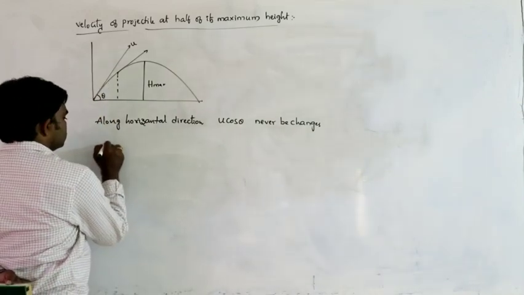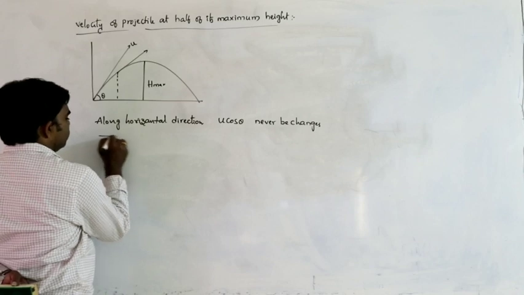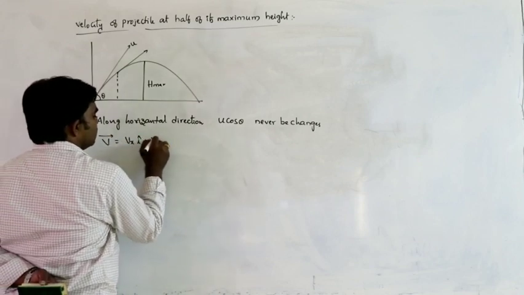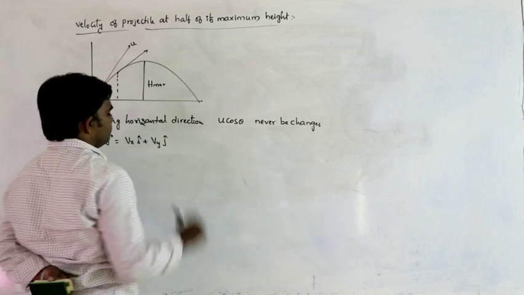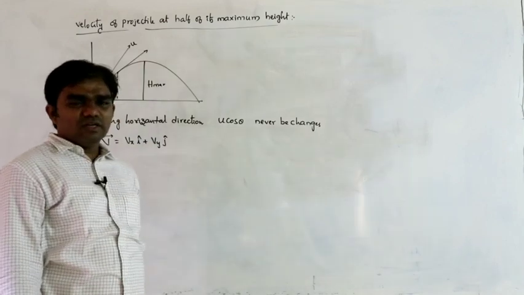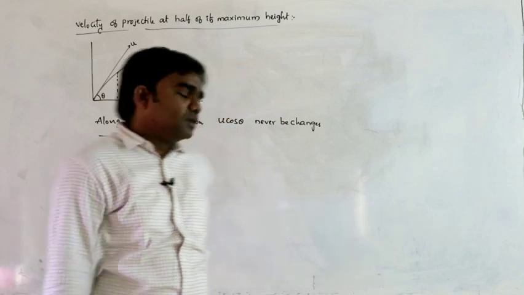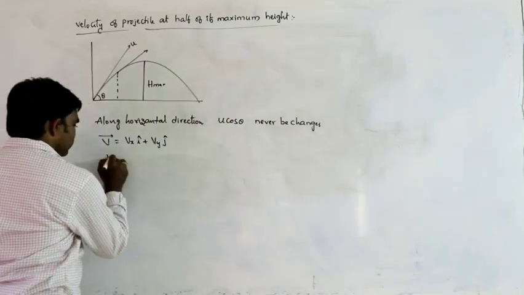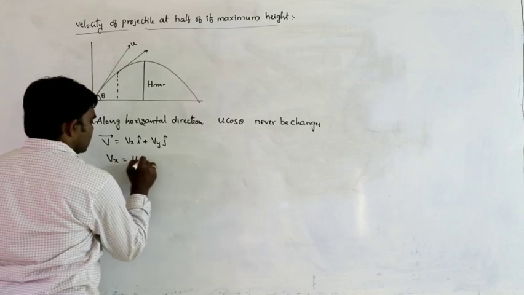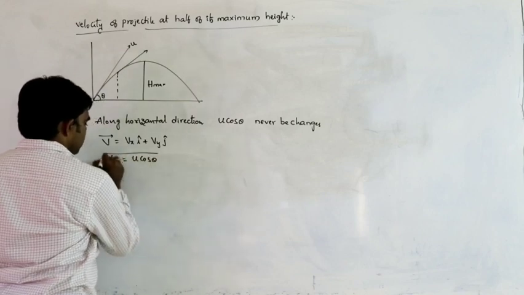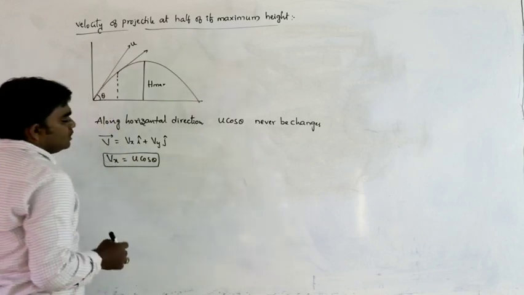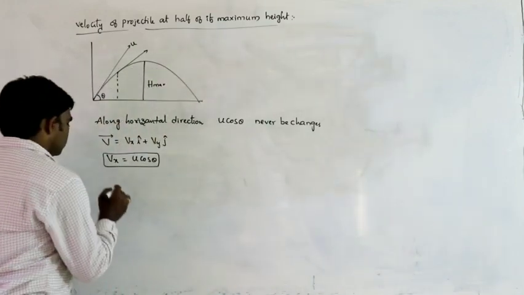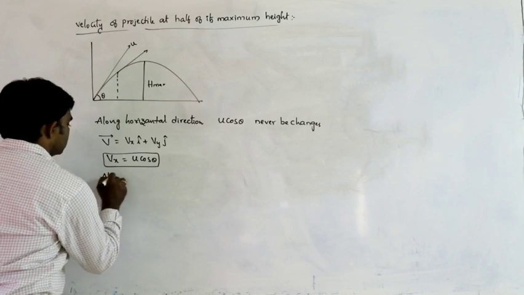So the velocity at half of maximum height, v bar, can be written as, in general, vx i plus vy j. Here vx, the x component of velocity, is always u cos theta, its value never changes. Then vy we have to calculate. How can we calculate vy? Along the vertical direction.